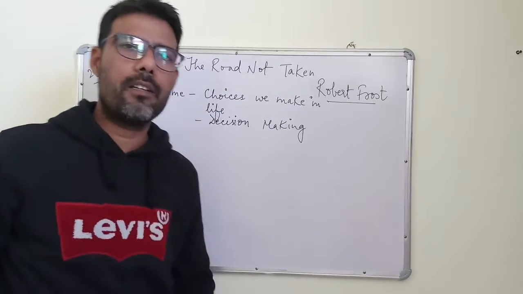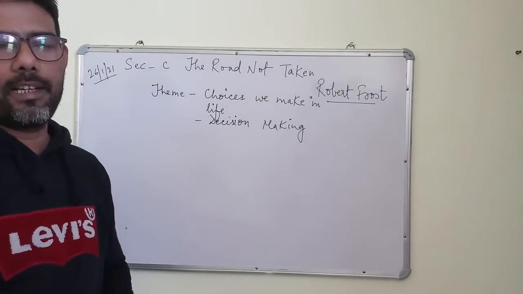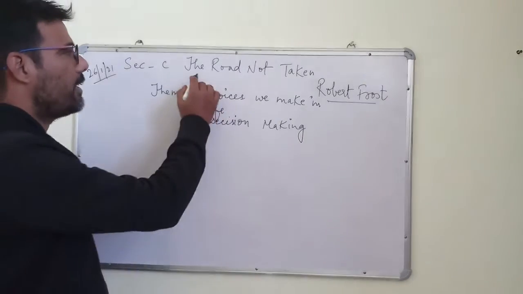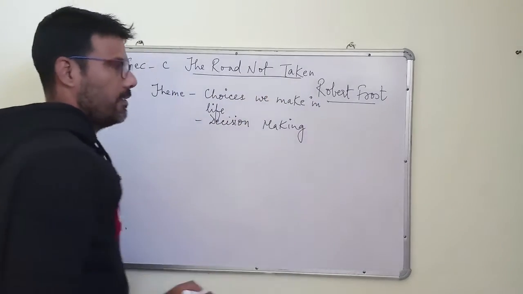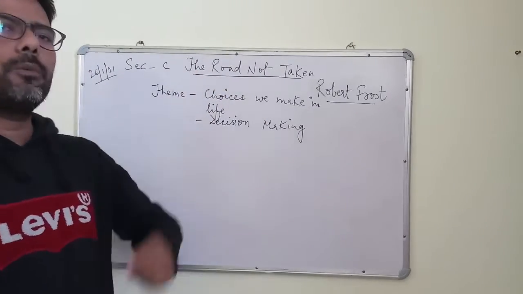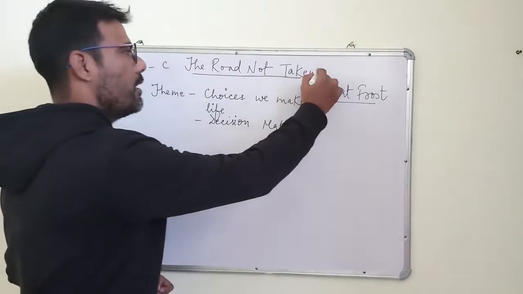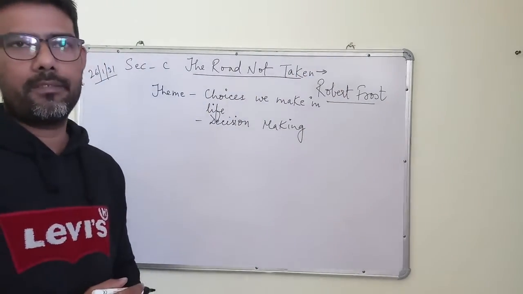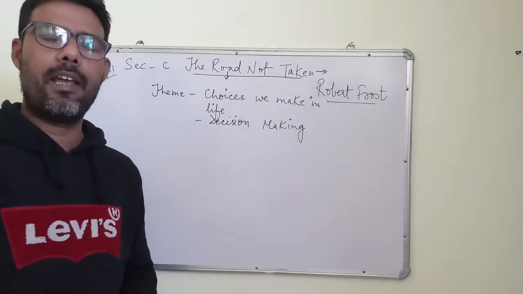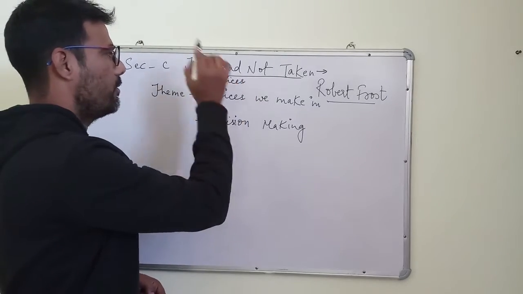Children, today we shall start with a very important poem, that is The Road Not Taken, written by Robert Frost. Now, the very title of the poem, Road Not Taken. Children, here the very poem gives you a clear hint, the road not taken. Somewhere the mission was incomplete. Now children, here the road could be taken up as choices we make in life, right?